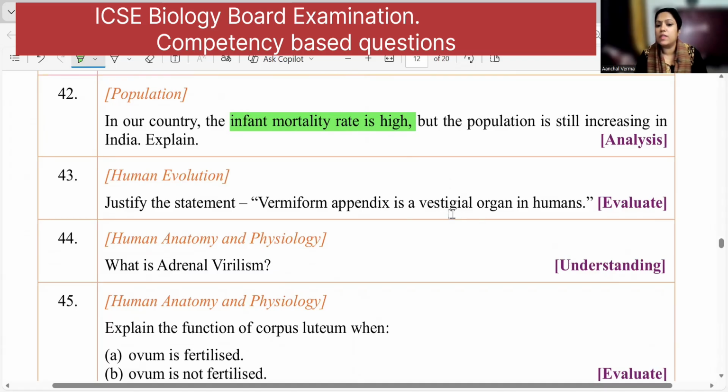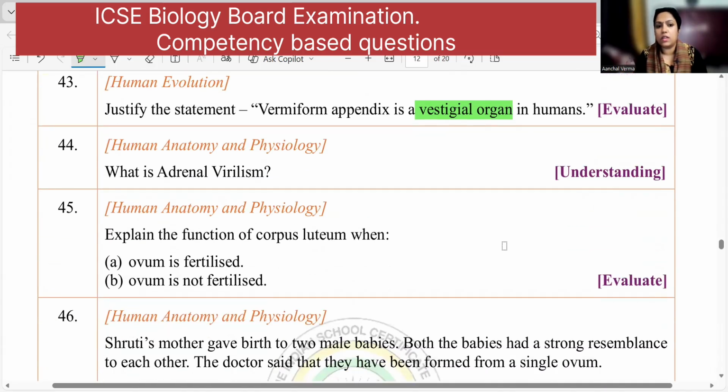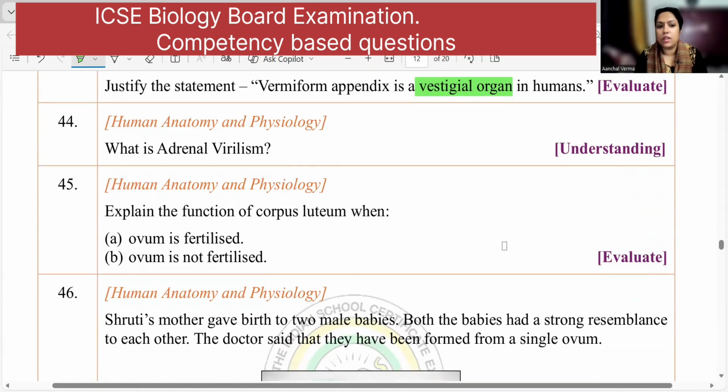Vermiform appendix is a vestigial organ because it is not used in us anymore. It is just an organ which is present, has no known purpose or function. It must have been functional in our ancestors, but it is not functional in us. Adrenal virilism is a condition where there is an increase in androgens that leads to the growth of mustache and beard in females. So this is called adrenal virilism.